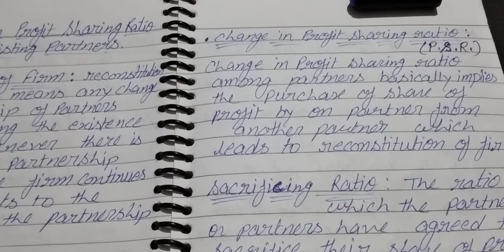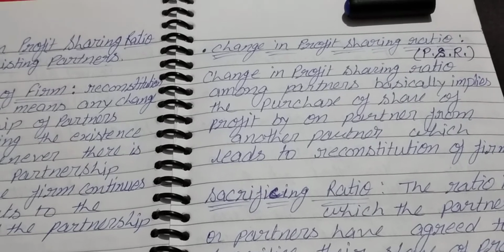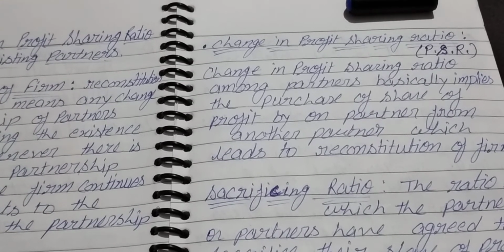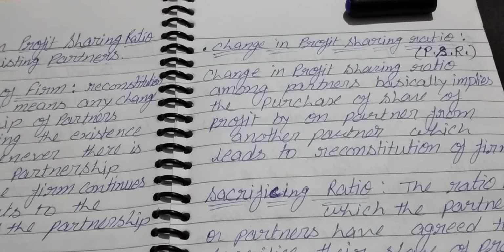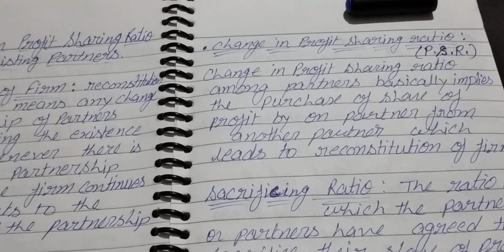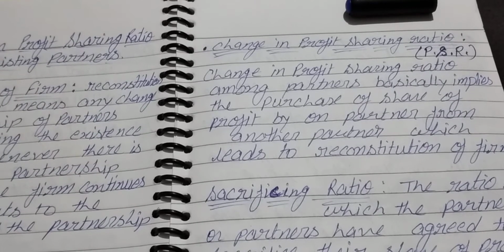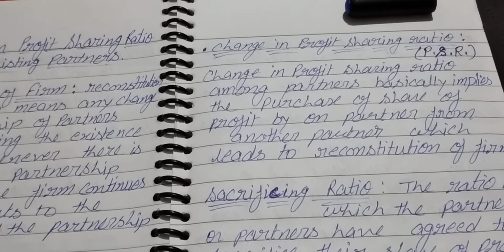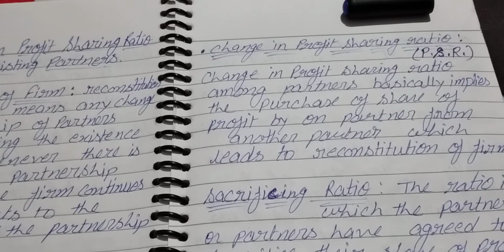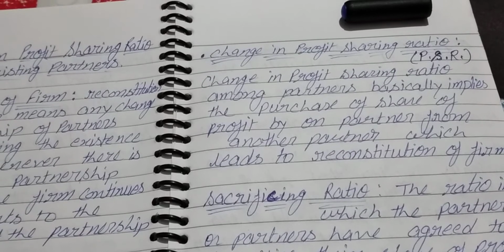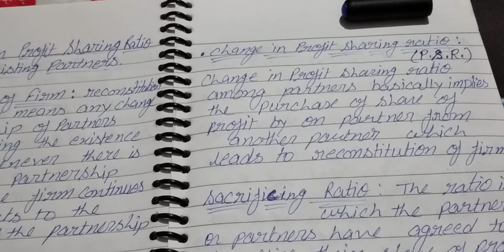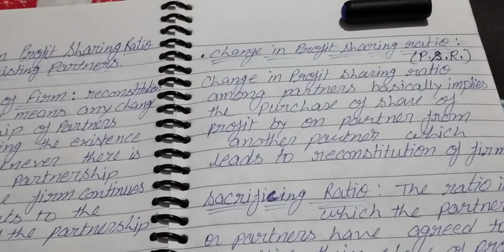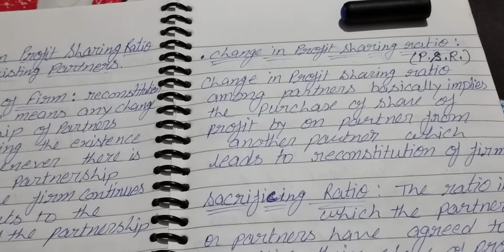A change in profit sharing ratio among partners means acquiring share of profit in business from another partner. Therefore, the aggregate amount of gain by one partner is equal to the aggregate amount of sacrifice by other partners. If share of profit of one increases, then share of profit of another partner decreases.